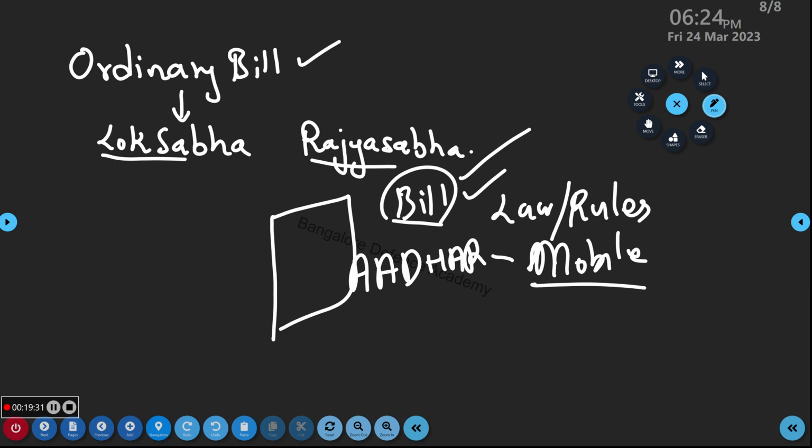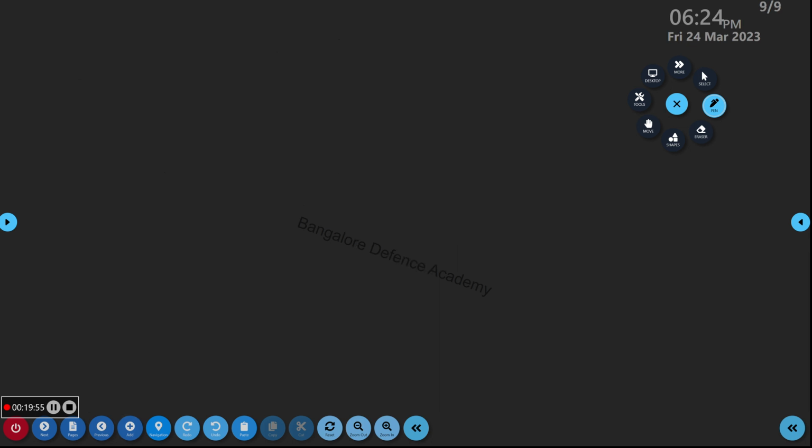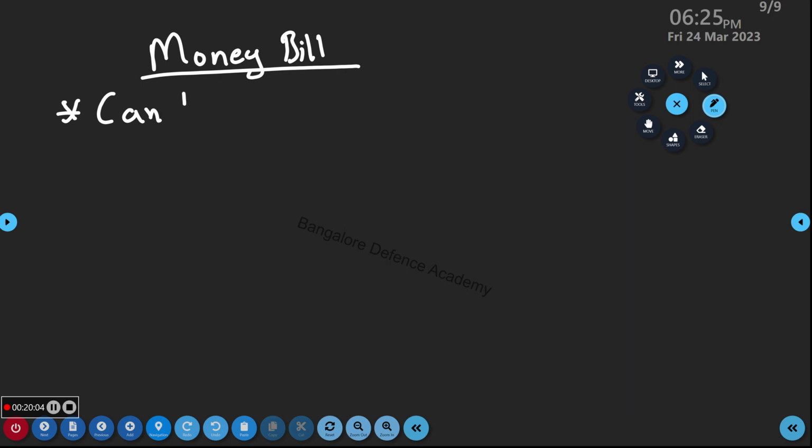Next, write down money bill. Very important. Money bill can be introduced in Lok Sabha only.